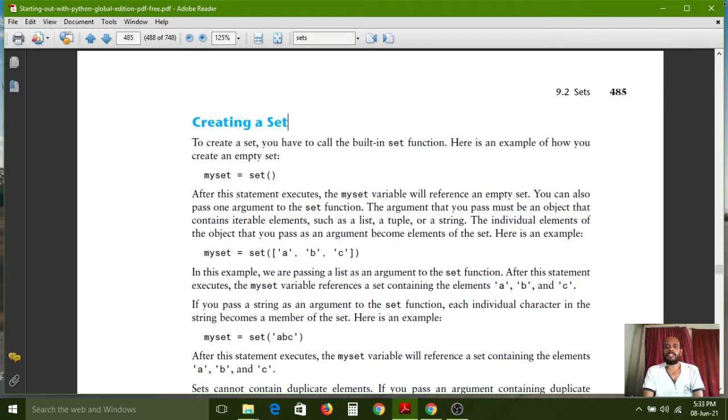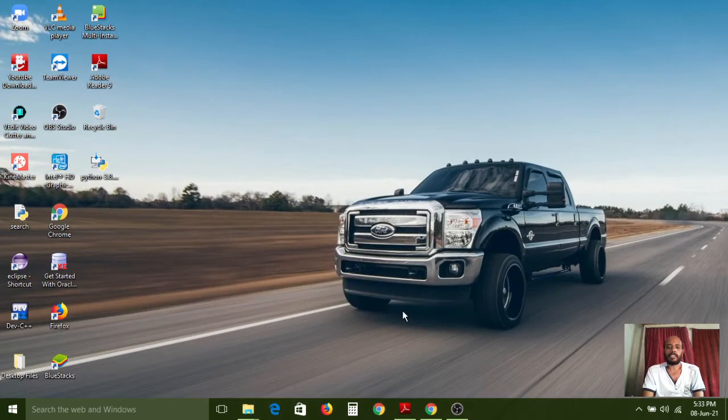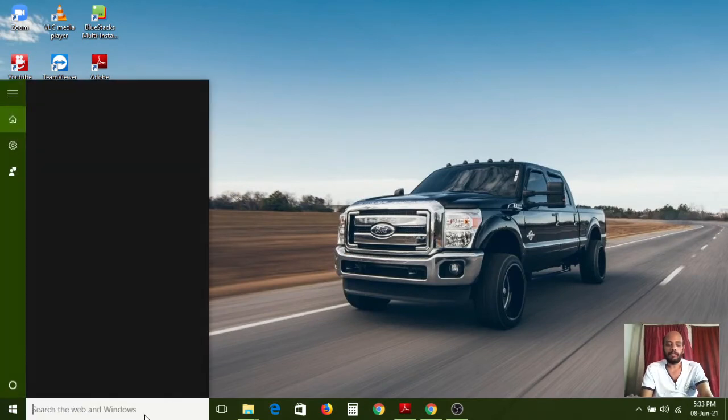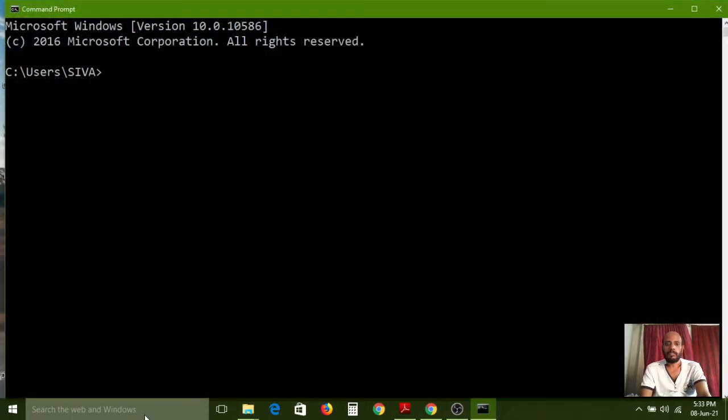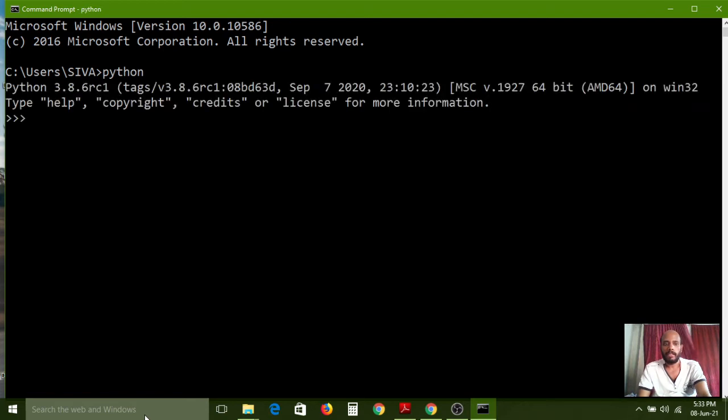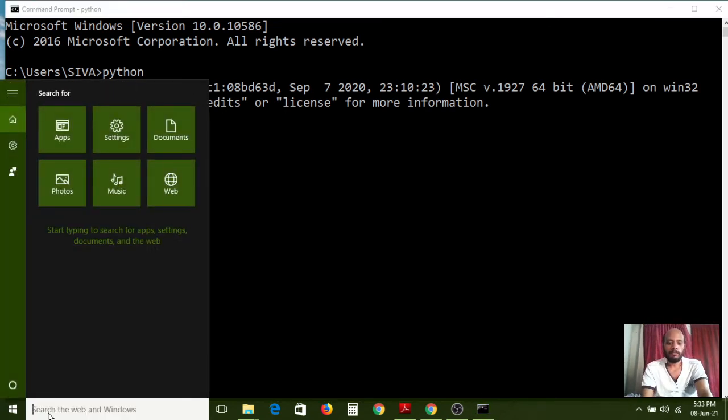Now we have to see the creation of sets. For that I am opening a command prompt. Here I am connecting to the Python shell window by using the python command. So it has connected. Now there are two ways to create sets.